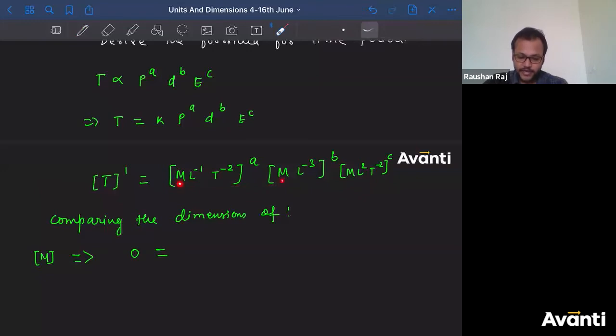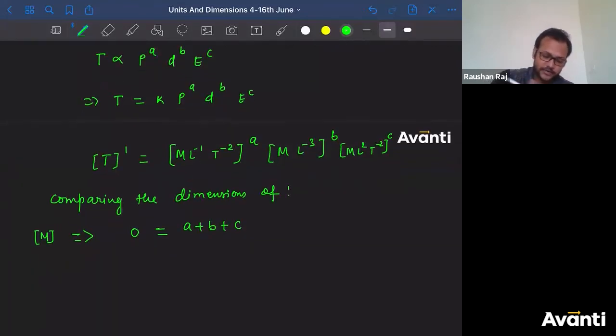So here M, here M, here M, तीन जगह में, right? तो M to the power small a, M to the power small b, M to the power small c, they have been multiplied, so their exponents will be added. So a plus b plus c, so 0 has to be equal to a plus b plus c. Yes Kirtan, Ritvika, correct. Yes Swati, correct, very good.